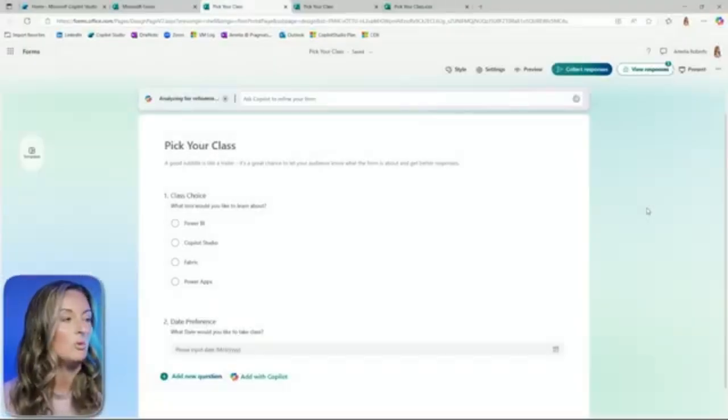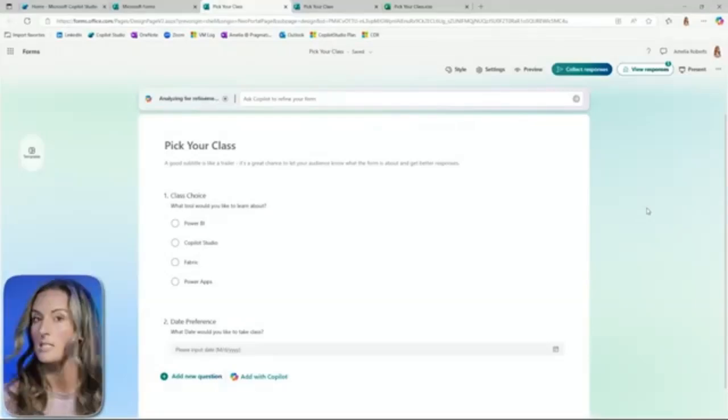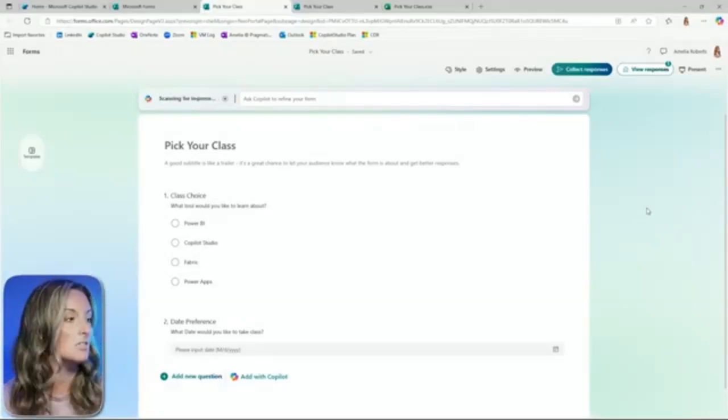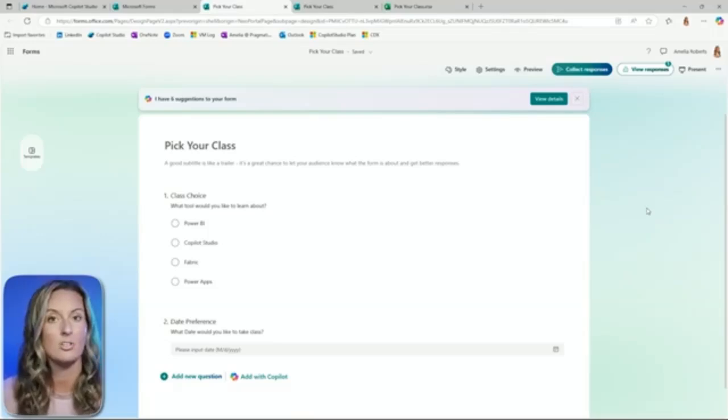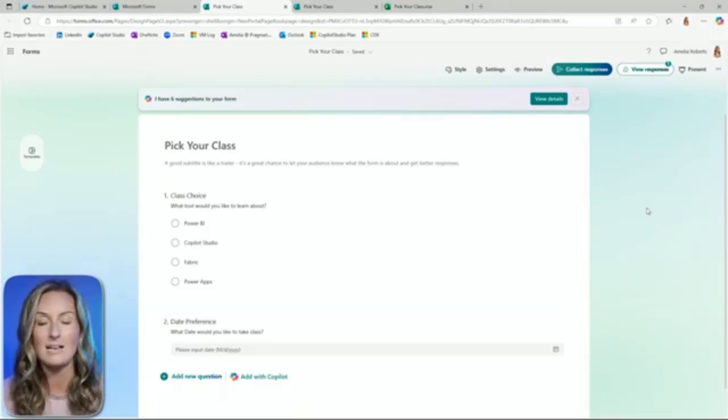What I want to do is ask somebody, what Microsoft tool do you want to take a class on, and when would you like to take that class? I then want to be able to take that information and create a task in Microsoft Planner. Therefore, my bosses can potentially assign this class to somebody here at Pragmatic Works to teach or to talk to this individual about. I also want to let people know that a form has been completed and they should go check Microsoft Planner for that task.